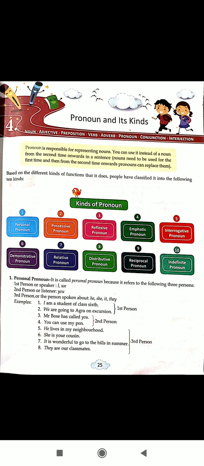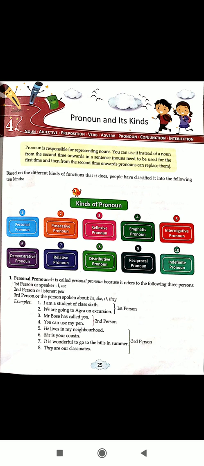For example, Ram ran so fast you would think his life was on the line. The pronoun his saved us from repeating the name Ram again. Common pronouns include I, me, mine, he, it, we, and us. In truth, there are many different types of pronouns, each serving a different purpose.